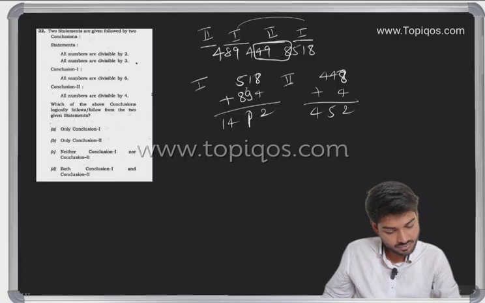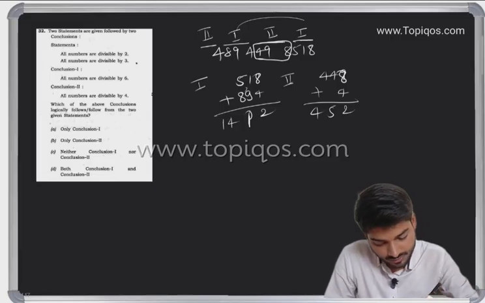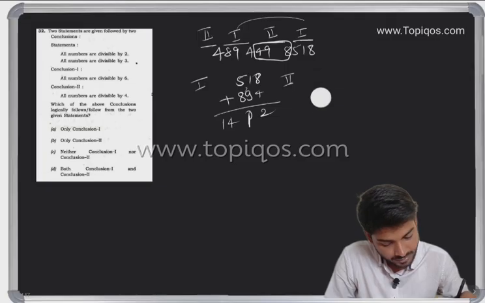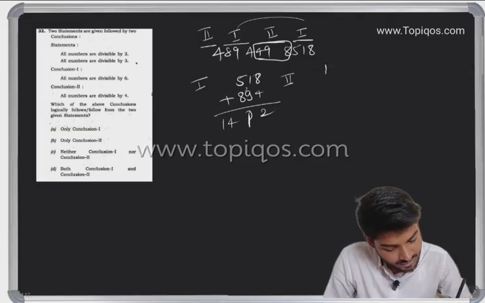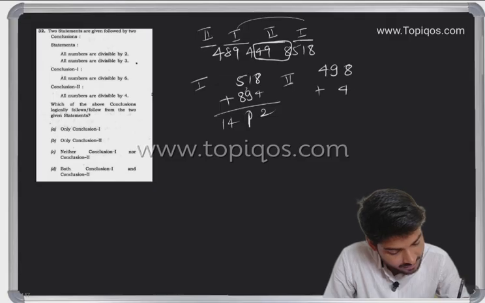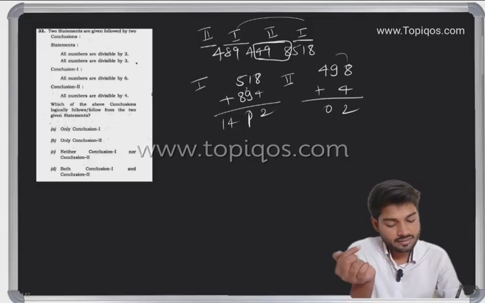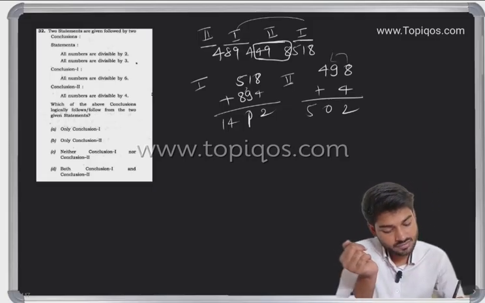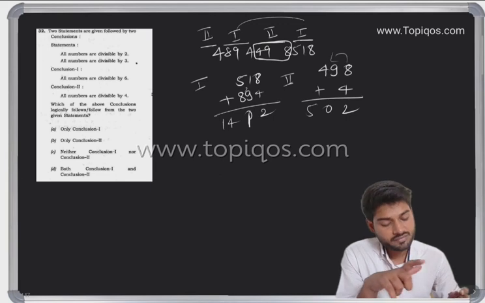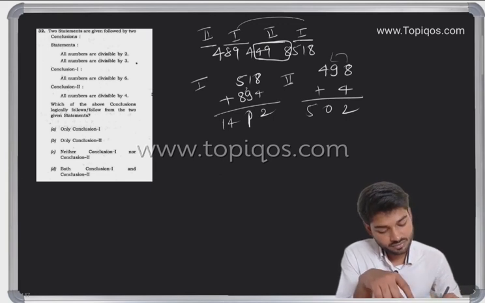Sorry, just a second. Okay, see here. Actually, we have 498 and we have to add this with 4. So 8 plus 4 is 12, 9 plus carry is 10, that is 0, take a carry here. So here we have 502, and we have 1412.